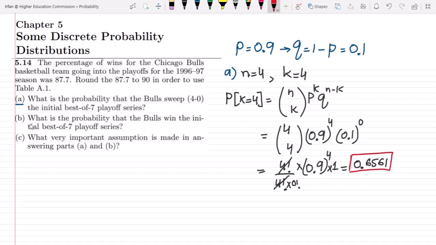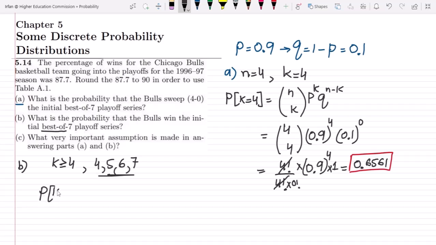Now in part B, what is the probability that the Bulls win the initial best of 7 playoff series? Winning the playoff series means that it is playing best of 7, and it will win the series if the number of wins is greater than or equal to 4, meaning all the values 4, 5, 6, 7 mean winning the series. So what do we have to find out?